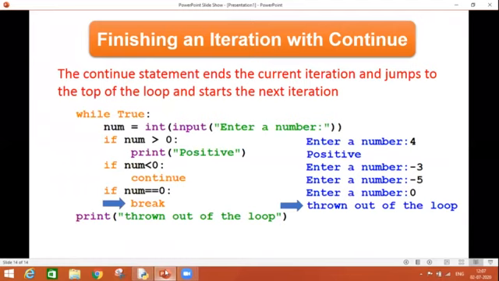So it is all about break and continue. Up next, we will switch from using while to using for and talk about definite loops.